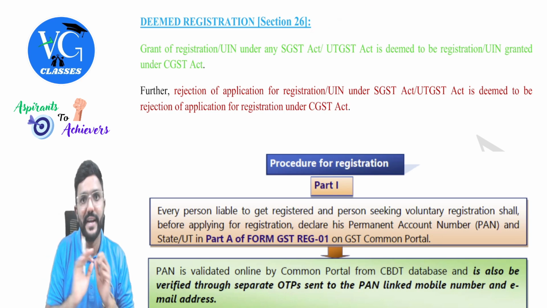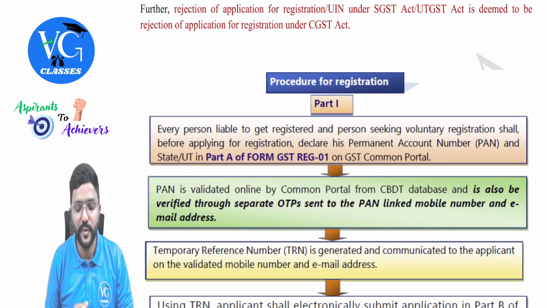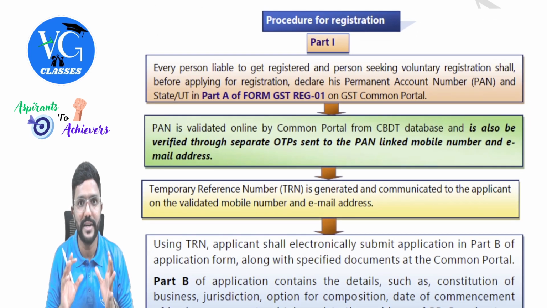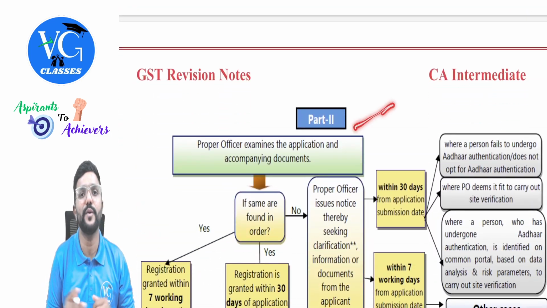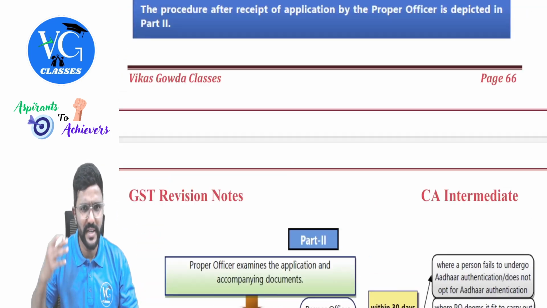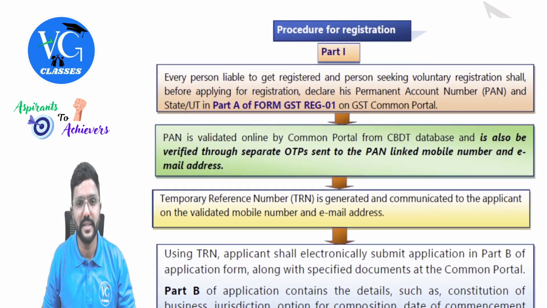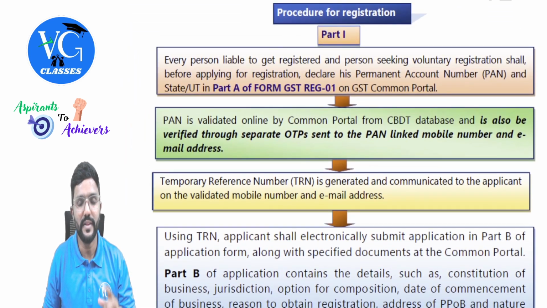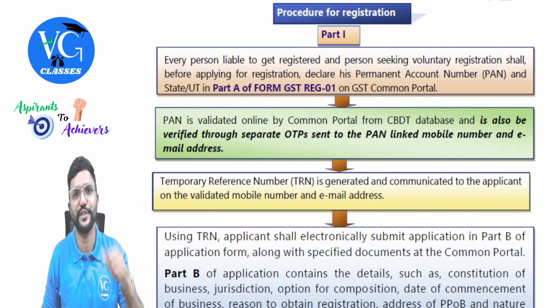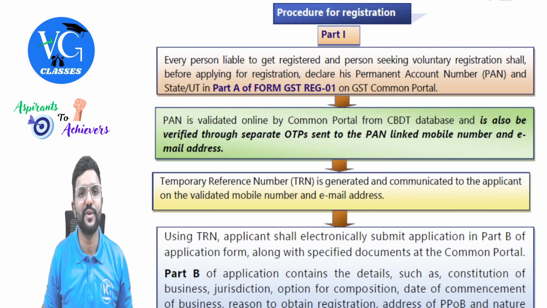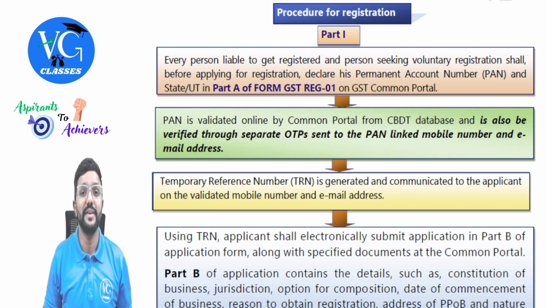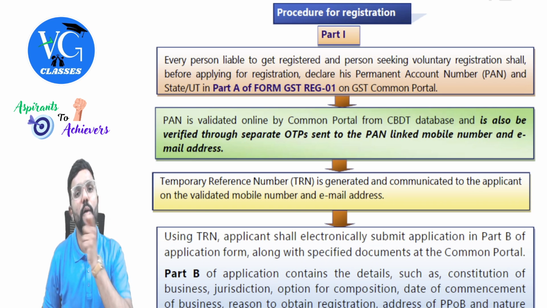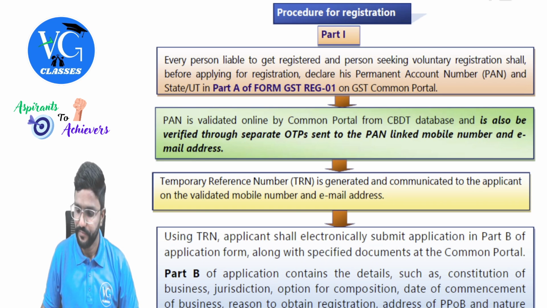Now, coming back to section 25 again. Section 25 we have not yet done. The procedure I have given you. There are two parts in the procedure, guys. Part 1 is the responsibility of the applicant, whereas part 2 is the responsibility of the proper officer. Okay, that is the department. Proper officer is nothing but GST officer, guys. In income tax, we call assessing officer, no? The income tax officer is called as what? The assessing officer. Whereas here under GST, we call them the GST officer as the proper officer.